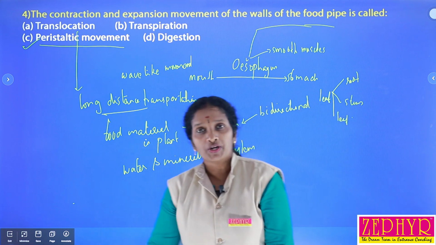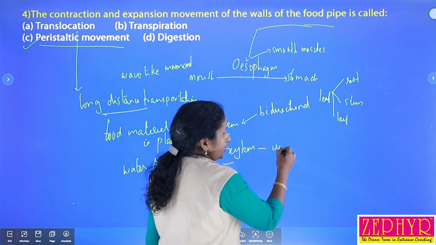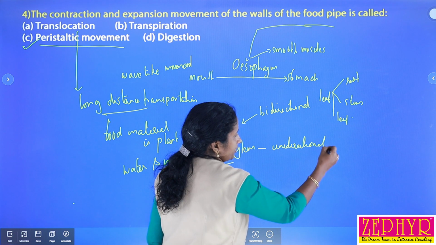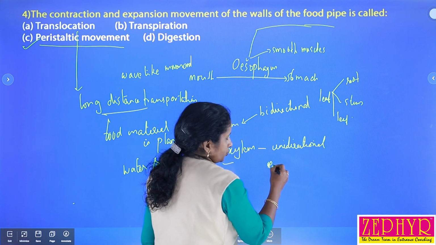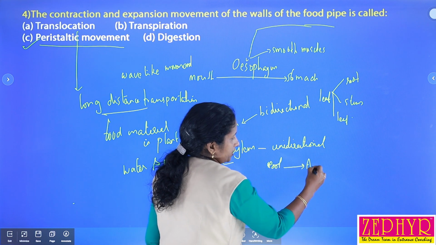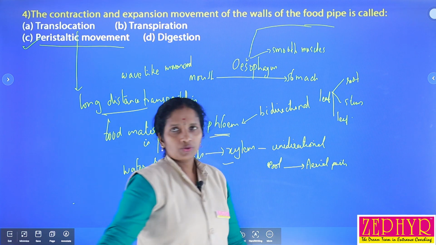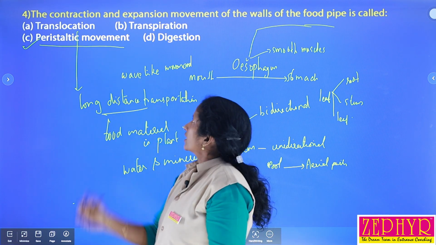But the transportation of water and minerals through the xylem is considered unidirectional. Why is it called unidirectional? Because it takes place from the root to the aerial parts. So recall all these questions related to translocation.